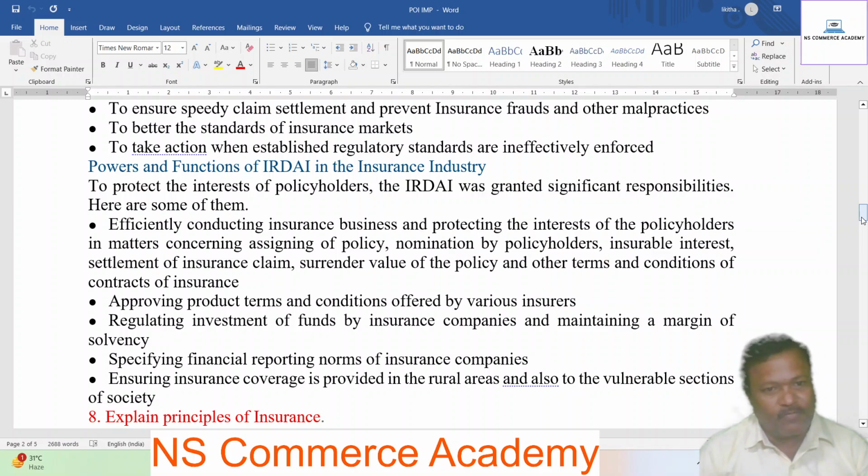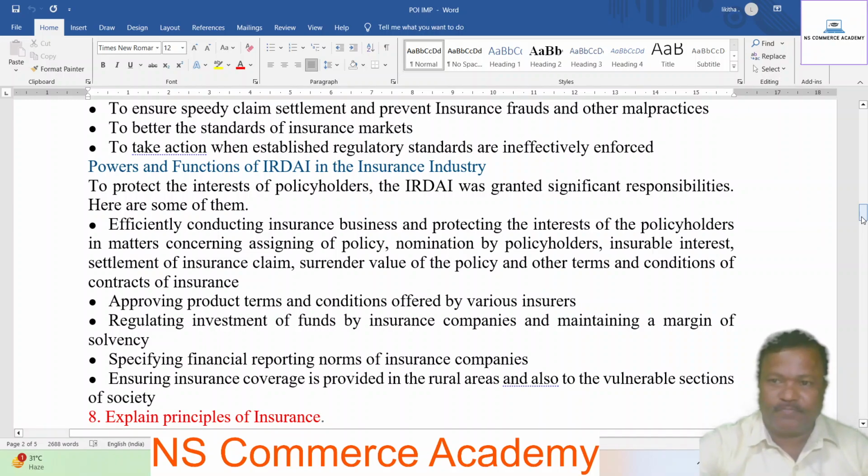Next, approving the product terms and conditions offered by the various insurers. Next, regulating investments of funds by insurance companies and maintaining margins of solvency. Specifying the financial reporting norms of insurance companies. Ensuring insurance coverage is provided in the rural areas and also to the vulnerable sections of society.